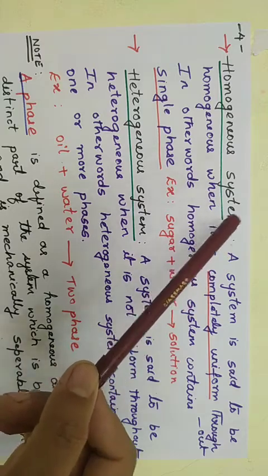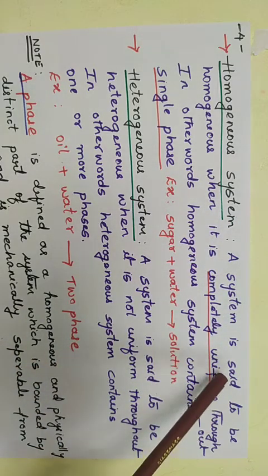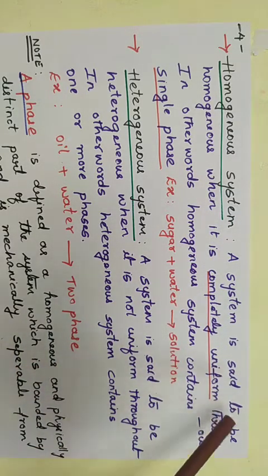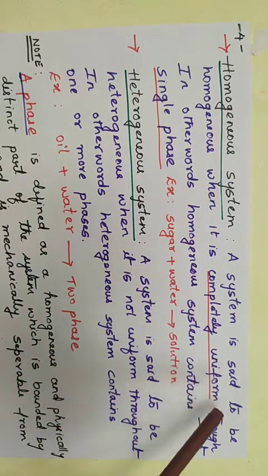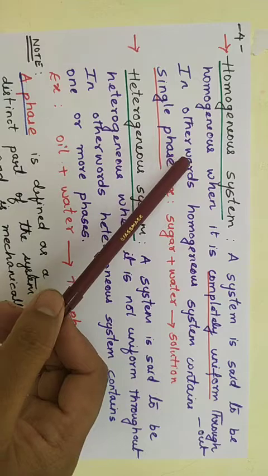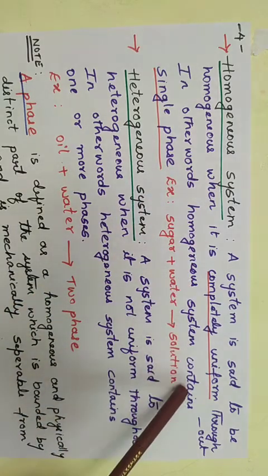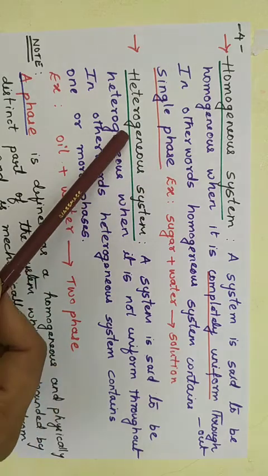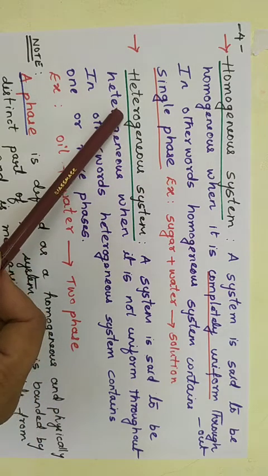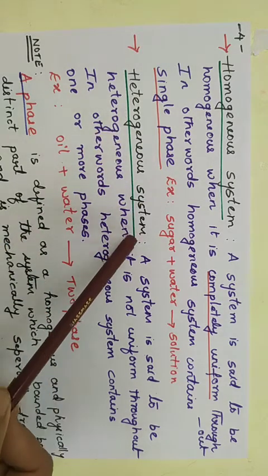So we can define homogeneous system. A system is said to be homogeneous when it is completely uniform throughout. In other words, homogeneous system contains only single phase. Okay. Now let us move to the second type of system, that is heterogeneous system.